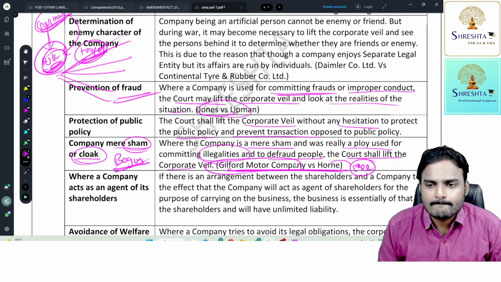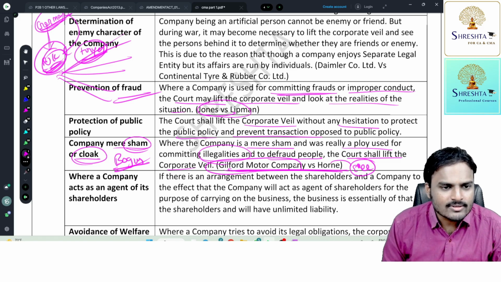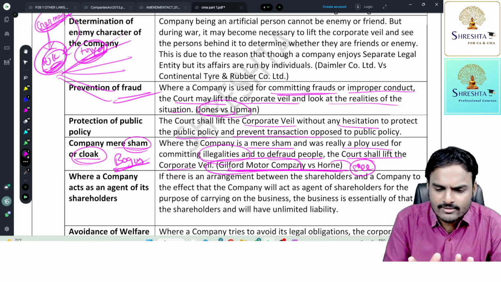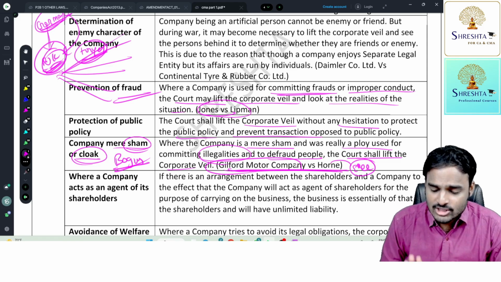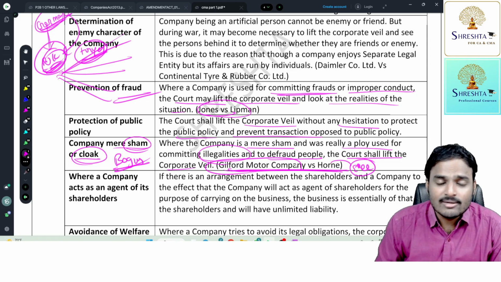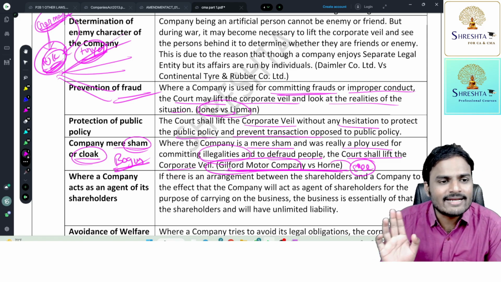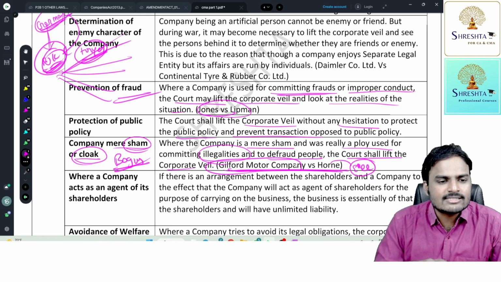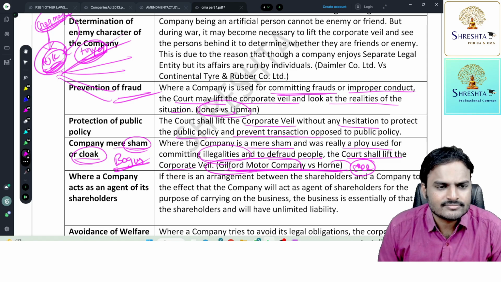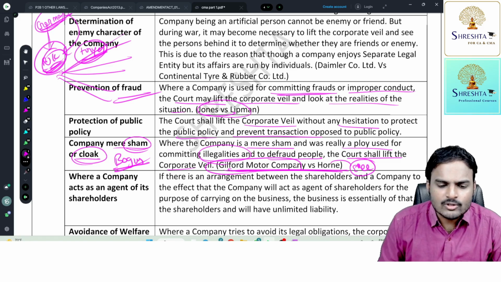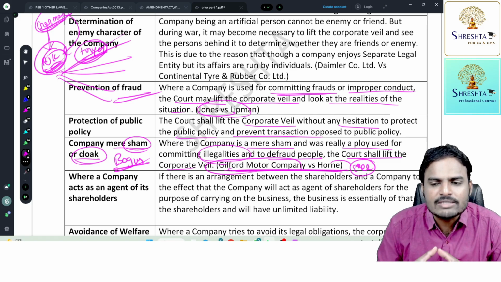Are you getting my point, students? Employee Horn wanted to start a business in the same location, but this was not permitted since he signed an agreement not to do business in the specified locations, for which he was given a consideration. Now, for doing business in that location, what cheap trick did he play?